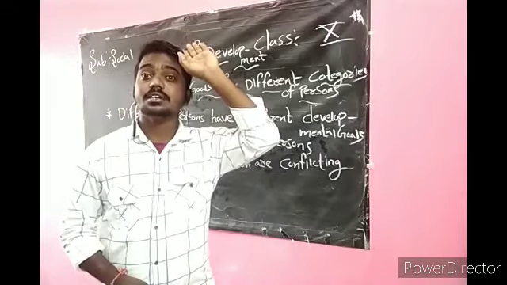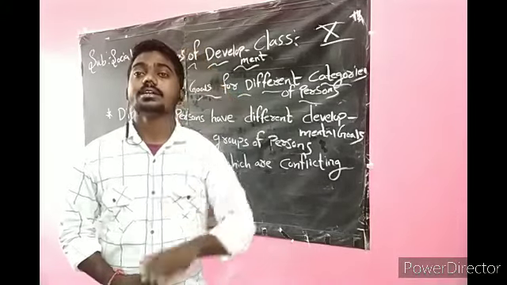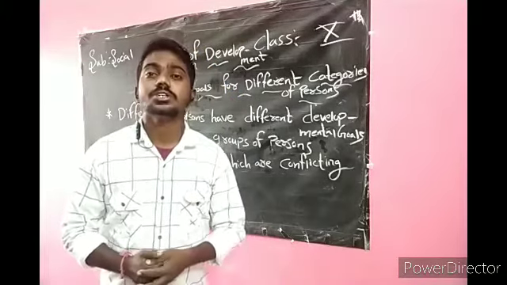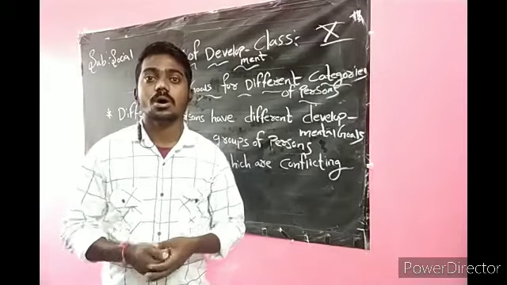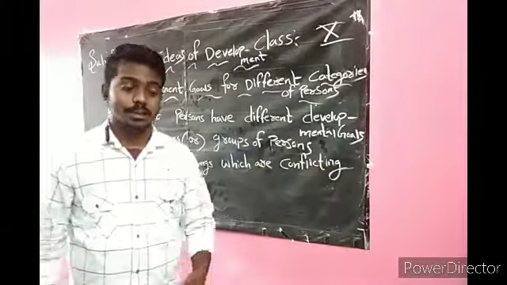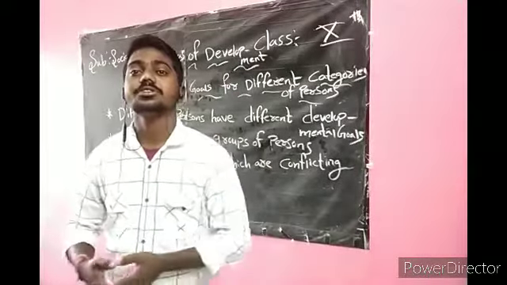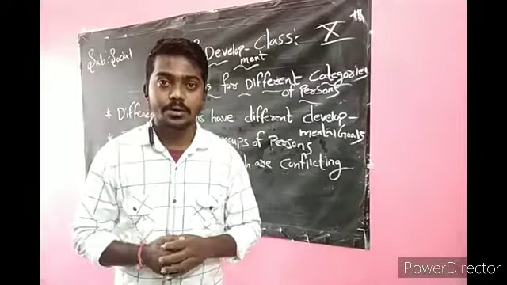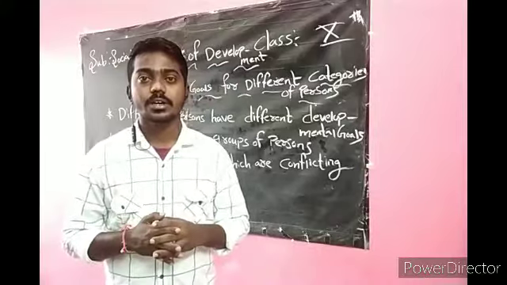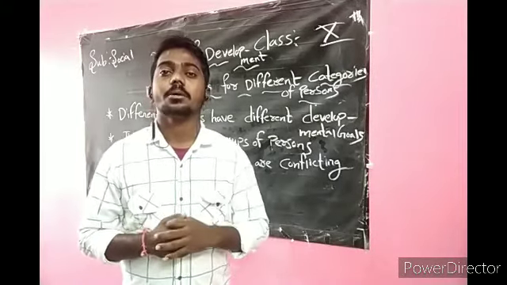Hunter-gatherers existed 2 lakh years ago, agriculture started just 12,000 years ago, and modern industry started 400 years ago. How are we developing? First from hunter-gatherers we came towards agriculture, and now we are using industries. Okay, this is about the ideas of development. Hope you understood very well. In the next class we will discuss the Kudankulam nuclear power project.